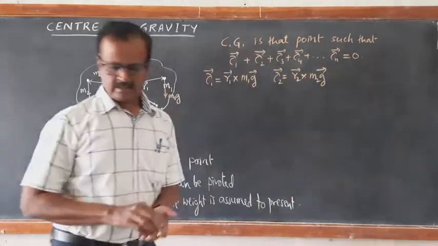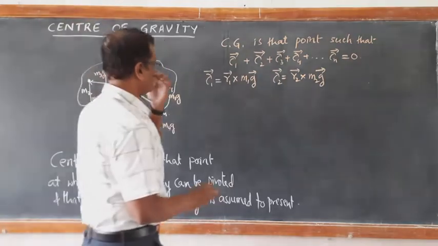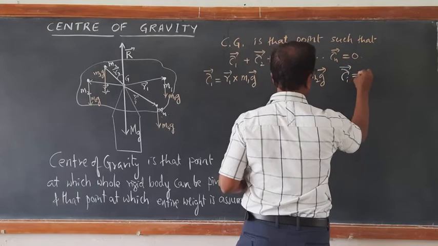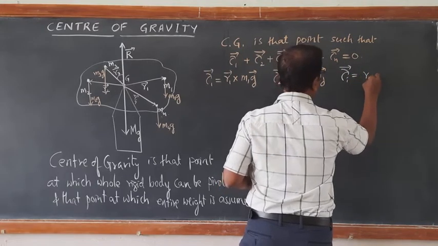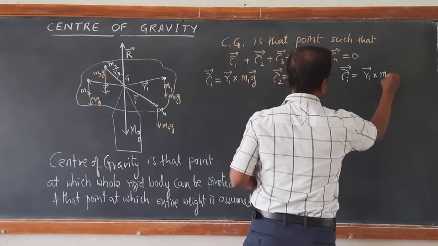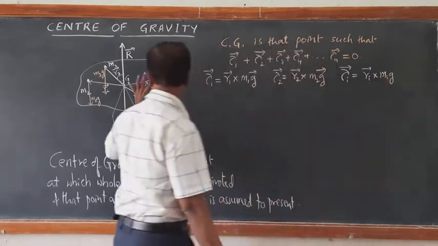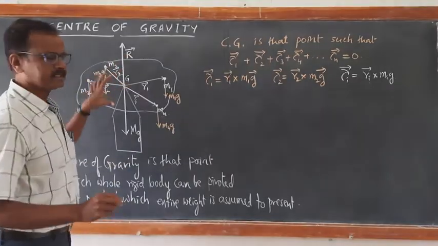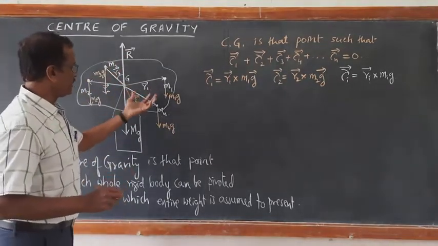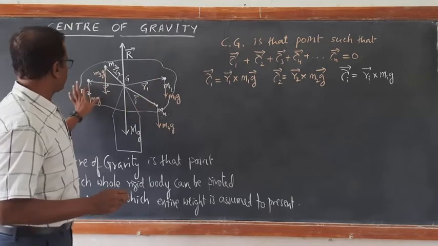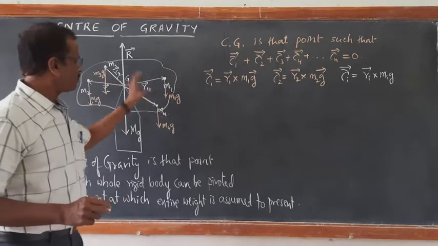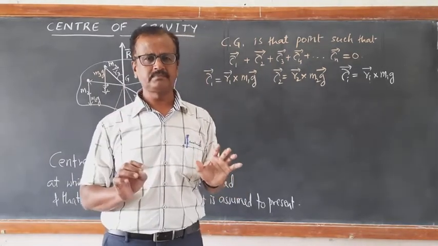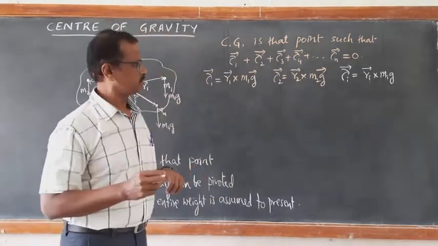So in general, for the ith particle, tau i equals Ri cross Mig. Acceleration due to gravity acting on all the particles is taken to be the same. When the object is small, acceleration due to gravity acting on M1, M2, M3, M4, on all the particles, is almost the same. It doesn't vary for a small object.